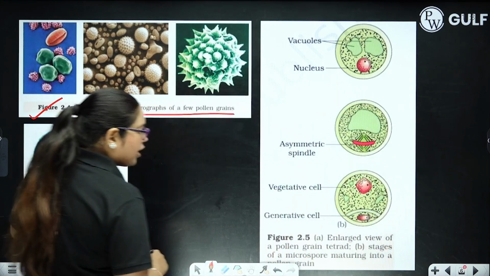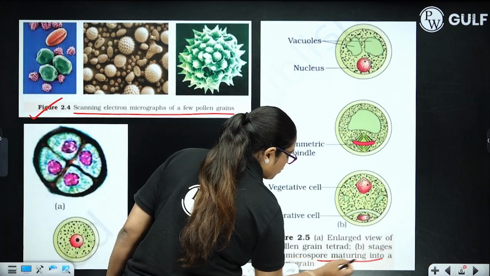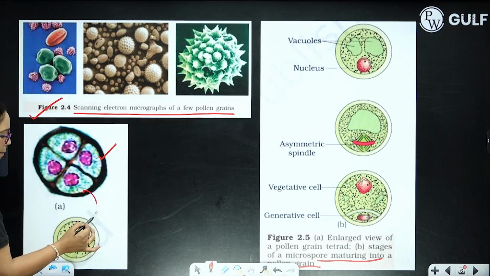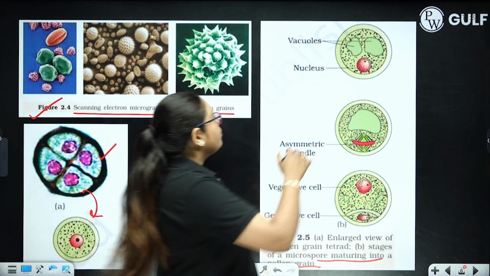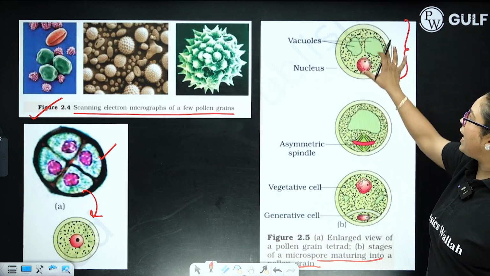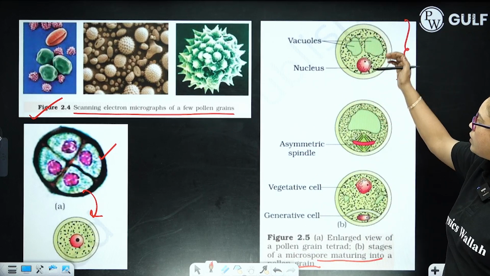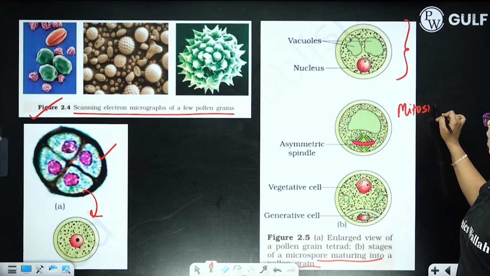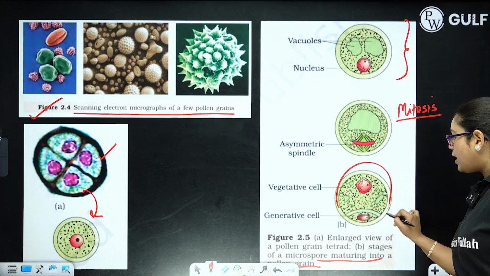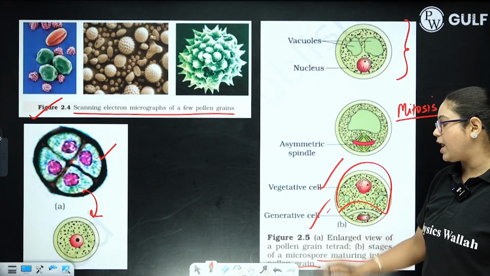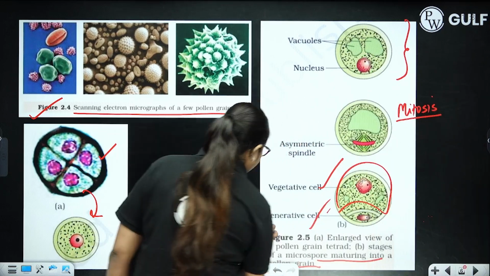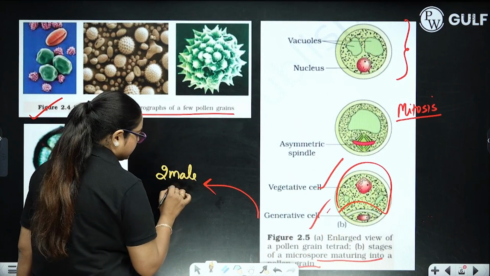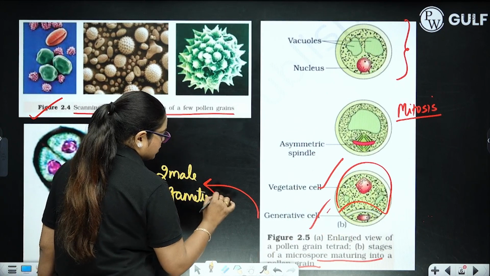Now, the second figure is showing you the stages of microspore maturing into pollen grain. So this is a microspore tetrad. One microspore tetrad is shown over here. Now, how the vacuole is getting enlarged and how it is shifting the nucleus to one side of the cell so that asymmetric mitosis can occur, leading to one large cell called the vegetative cell and one small cell called the generative cell. And you know that the generative cell later on gives rise to two male gametes by the process of mitosis.